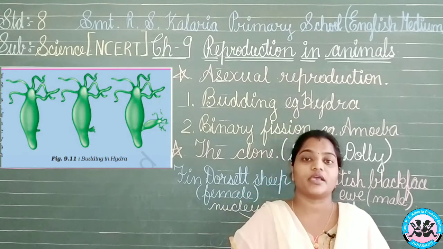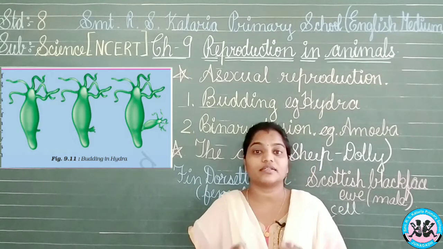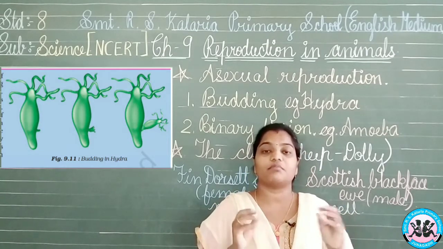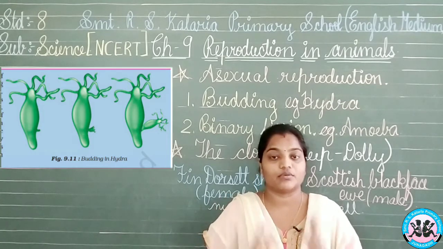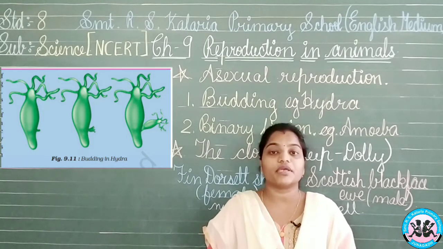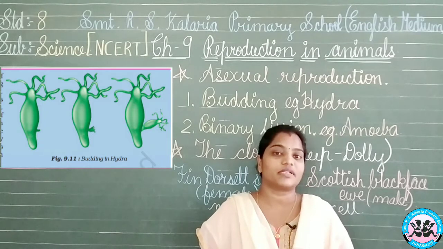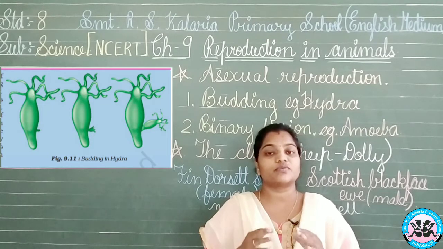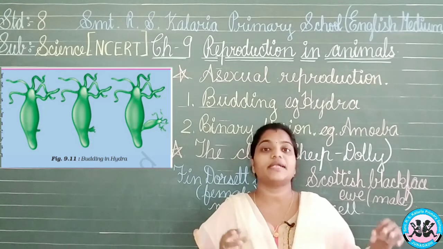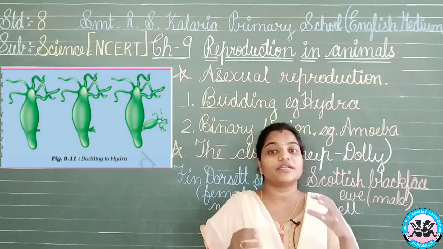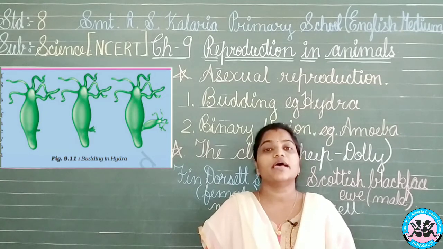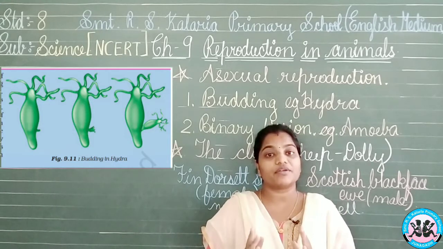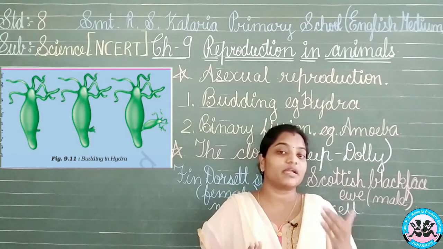Okay, in the same way when the hydra is producing another baby hydra, what will happen to that? The hydra will be having a small bud coming out from its body. Now this bud will be forming a little small hydra over there in the body structure. After some time, this will be making a separate condition from them. So it will be separated from the mother hydra and will be developing alone. So this is how the bud will be produced from the hydra and will be developing.